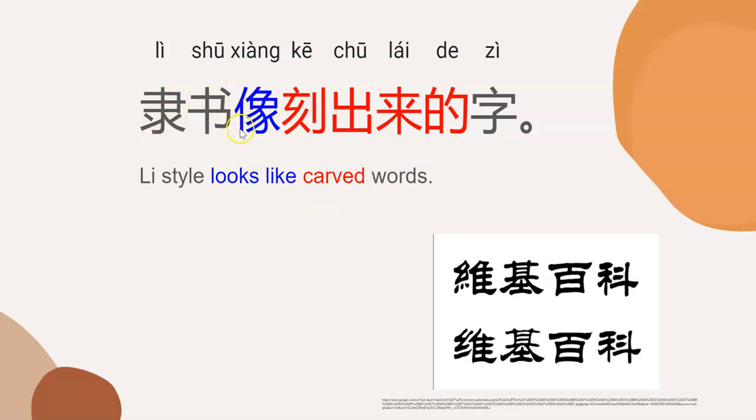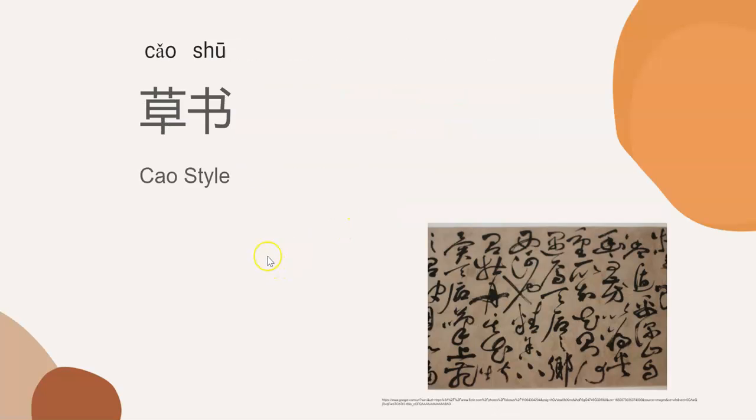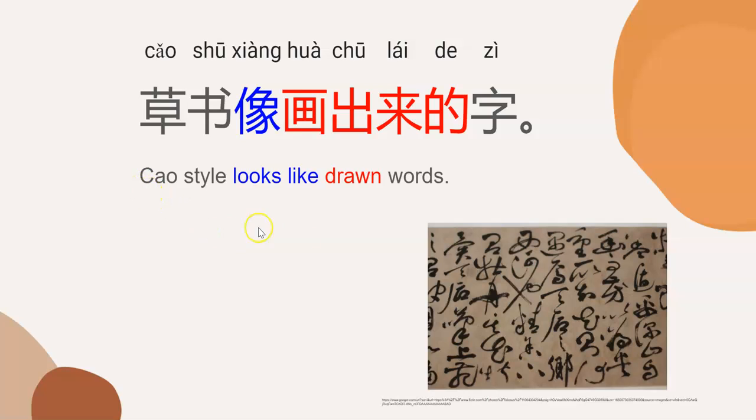隶书像刻出来的字。Cao style. As you can see, the words look like they are dancing, 像是跳舞的字。Cao style, 草书. Here is a sentence: Cao style looks like drawn words.